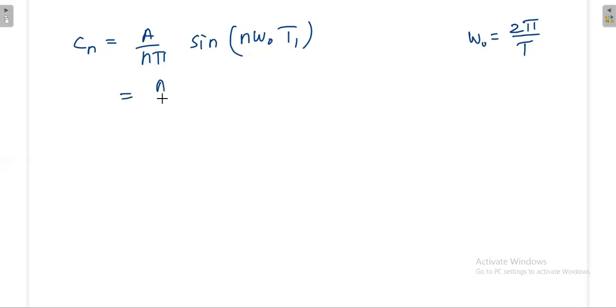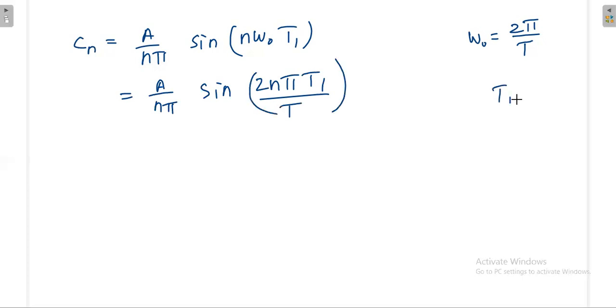So A divided by n pi sine 2 n pi T1 divided by T. Please note down, T1 is just like a number. T is the time period of the waveform. T1 is just like a number. So how to proceed further?